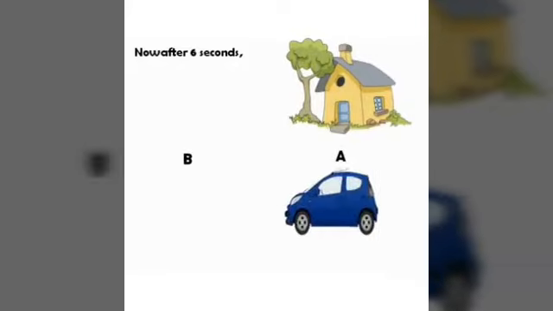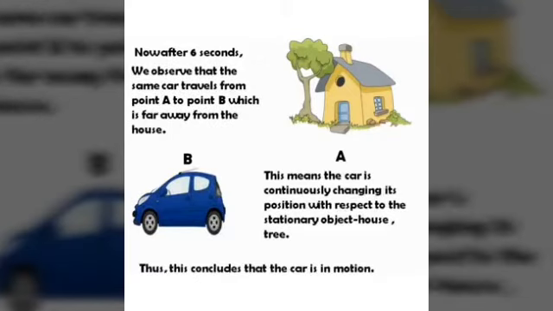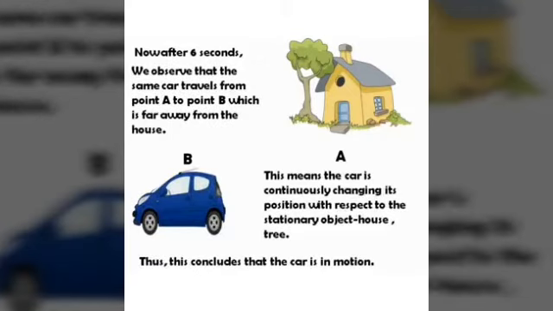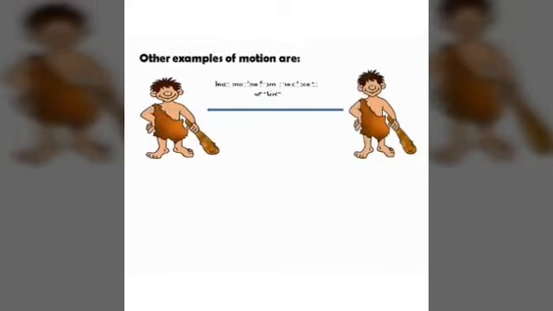Suppose something is at rest. Suppose you are keeping a pen on a table. You are moving it from the right side of the table to the left side. The pen you are moving, it takes time. But when you are keeping the pen on the table, it is at rest. But if it started moving, that is motion.